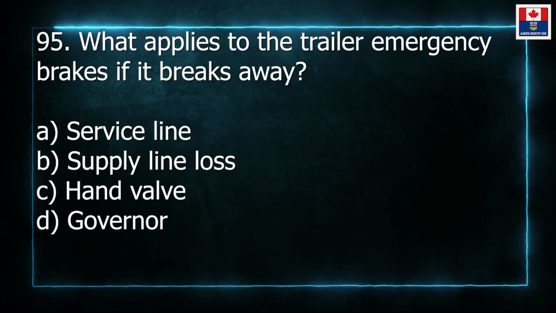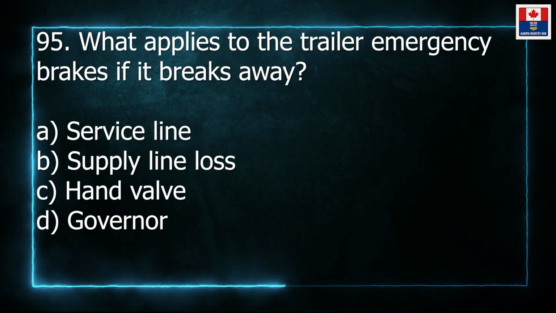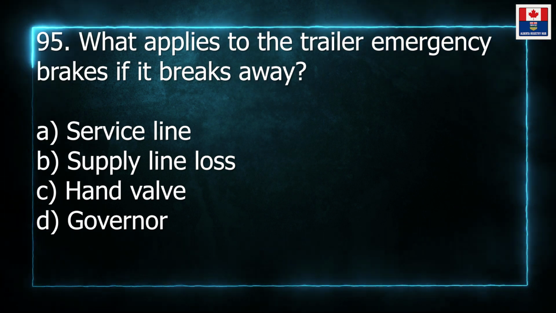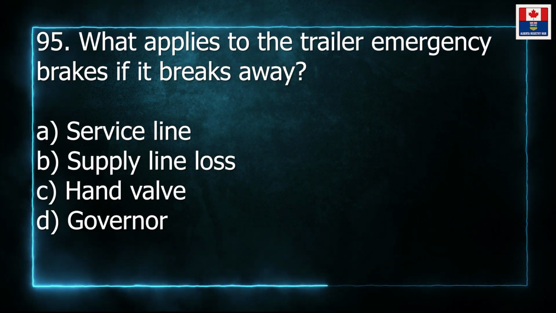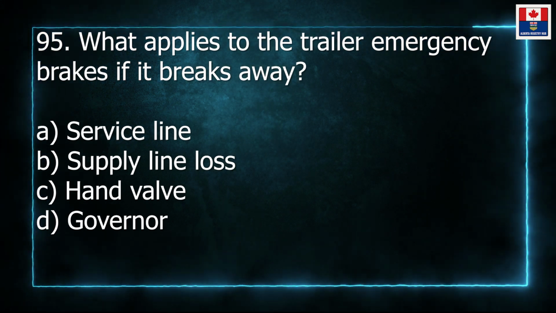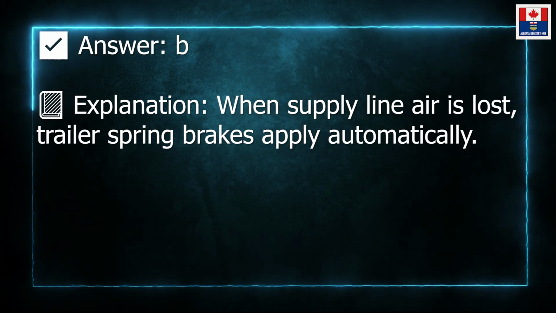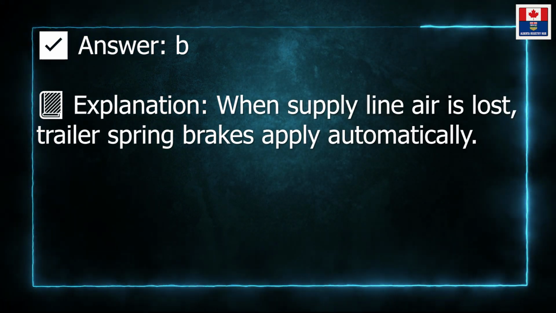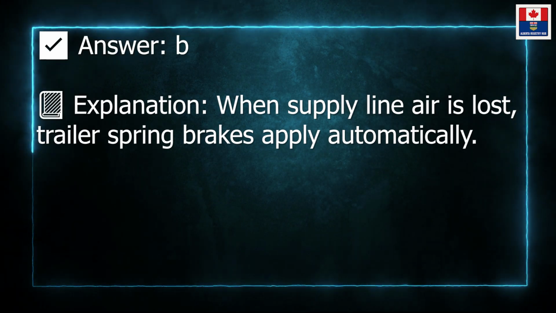95. What applies the trailer emergency brakes if it breaks away? A. Service line. B. Supply line loss. C. Hand valve. D. Governor. Answer: B. Explanation: when supply line air is lost, trailer spring brakes apply automatically.